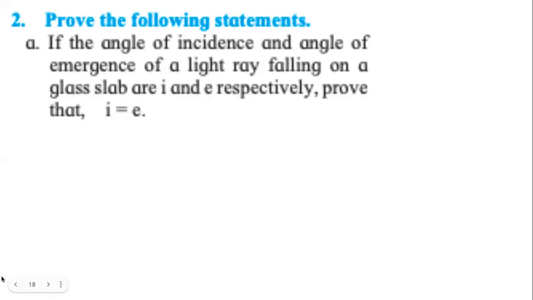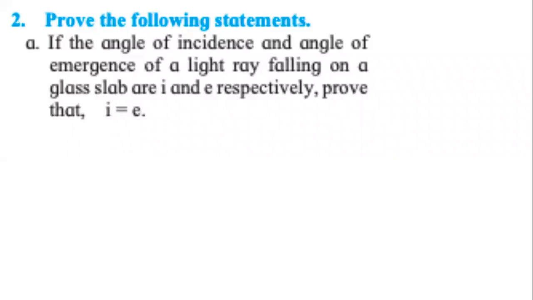Now the third question. I have already informed you that angle I equals angle E. The angle of incidence is equal to the angle of emergence. But how do we prove it?